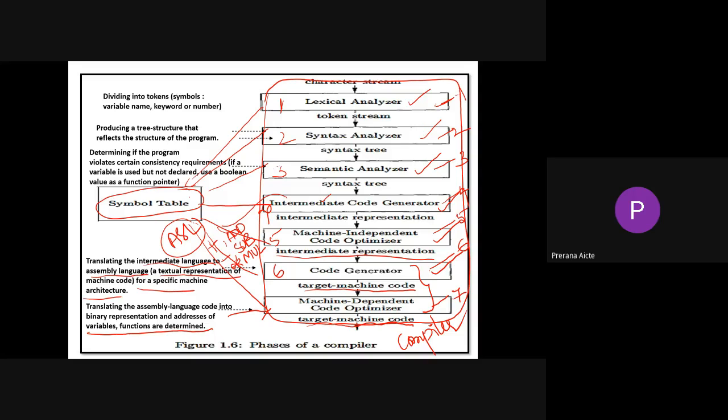Here we came across a word called character stream. So what is meant by character stream? It is nothing but our source language. All our source code appears in terms of strings, character streams. So source language, or we can call it high level language, will be given to your lexical analyzer. That is the first phase of the compiler.